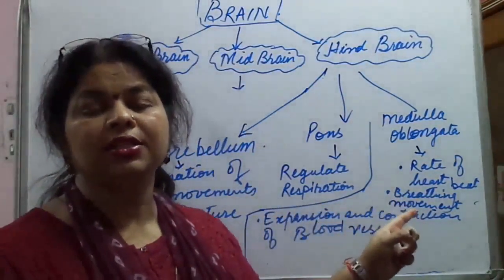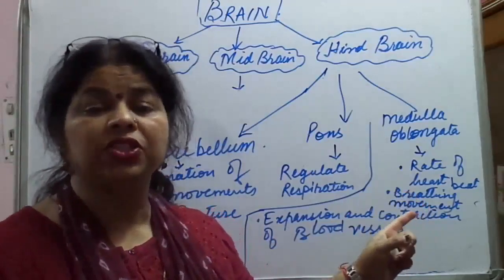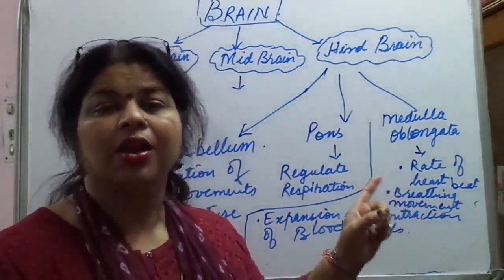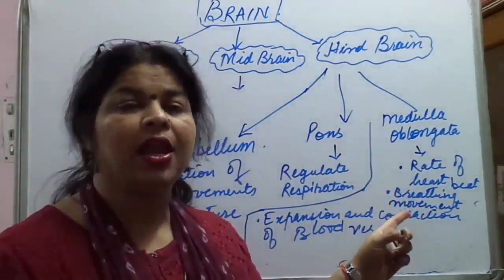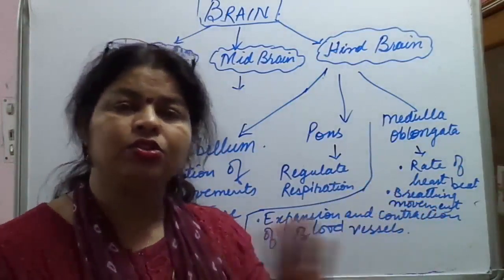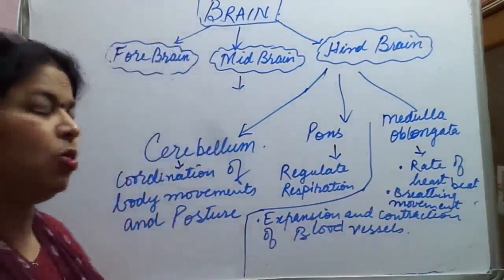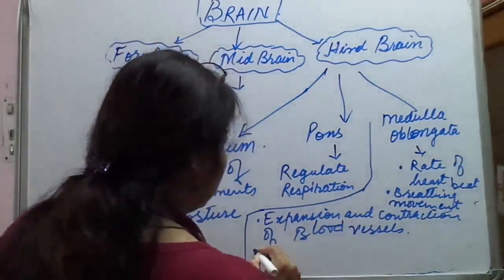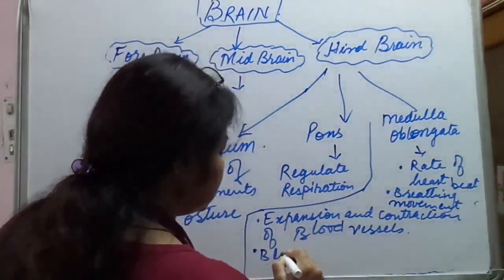Besides this, it also regulates blood pressure, swallowing, coughing, sneezing and vomiting. So we are talking about all sorts of reflex actions.